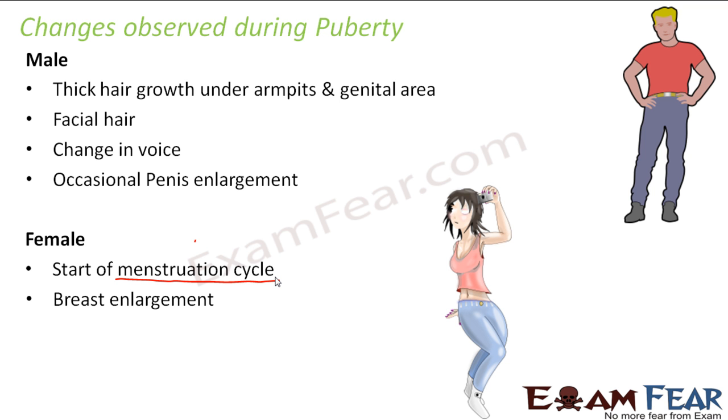The breast enlargement, which is again another noticeable change. Hair growth under armpits and genital area. So these are some of the changes which are observed in a male and a female at adolescence. Now, when these changes start taking place, the body actually tells that it is now ready for reproduction. Right? So now we will see what actually happens in sexual reproduction. How are the male sex cells and the female sex cells produced inside the human body?